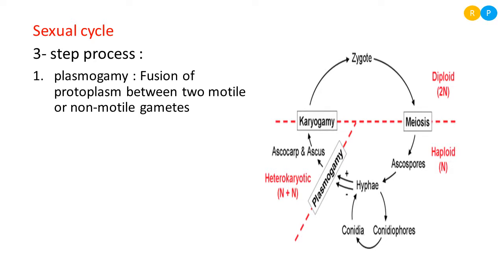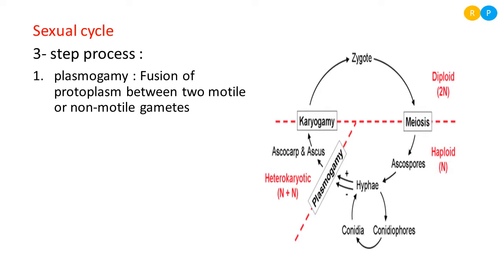So what do we mean by plasmo? Plasmo is nothing but protoplasm. That is where this word is derived from. We know cytoplasm, right? Cytoplasm plus the nucleus we call protoplasm. Clear? And gamy is nothing but fusion. So in the first step, protoplasm fusion takes place. Clear, right? So the meaning of plasmogamy is fusion of protoplasm.